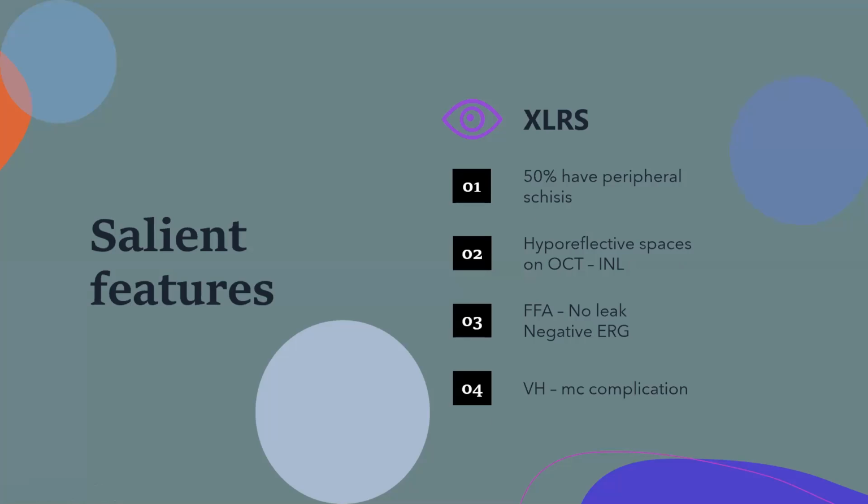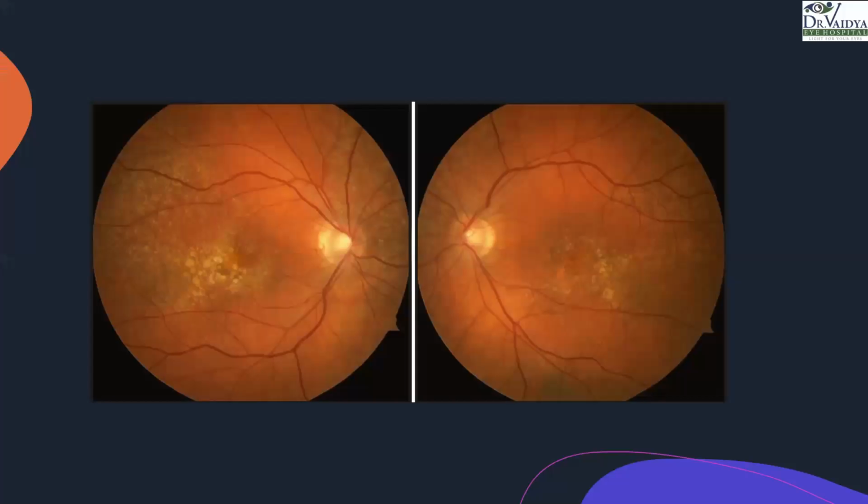A negative ERG is an additional diagnostic factor, and the most common complication is vitreous hemorrhage. Diving in for surgery in these patients is a difficult thing. We need to take into consideration a lot of factors because you can cause more harm instead of good to the patient. So this was XLRS. A few more dystrophies.